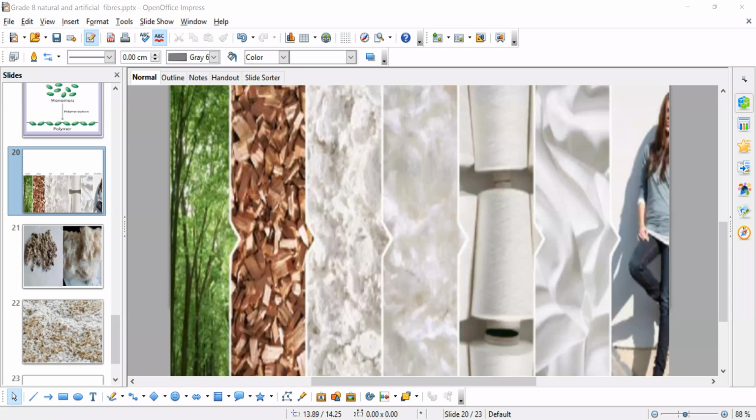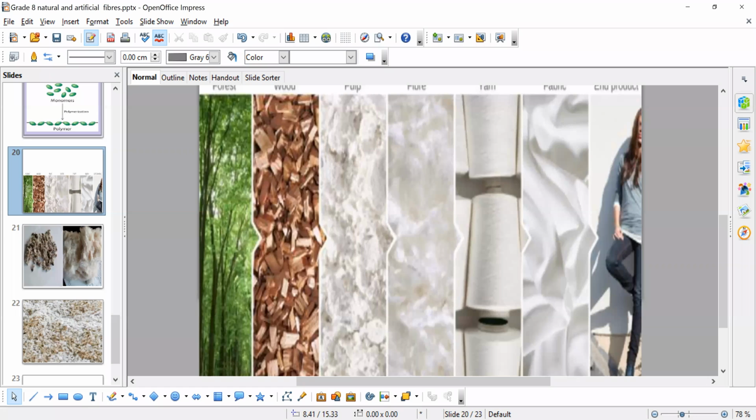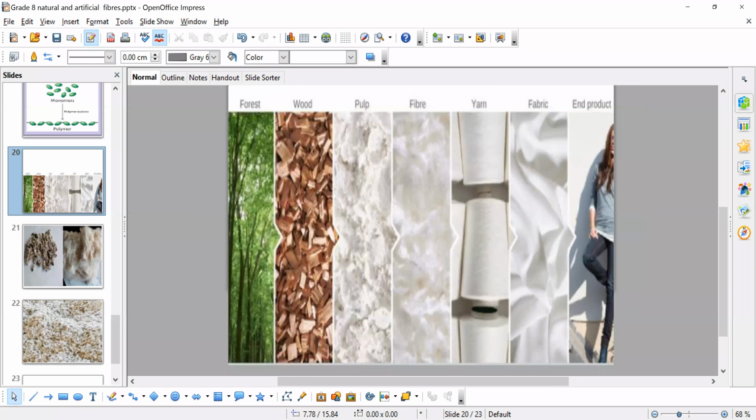So what did you understand from this picture, children? See, first on the screen you can see the forest, trees are there. Okay, from trees, we have separated and extracted the wood, and the wood is processed to form pulp.